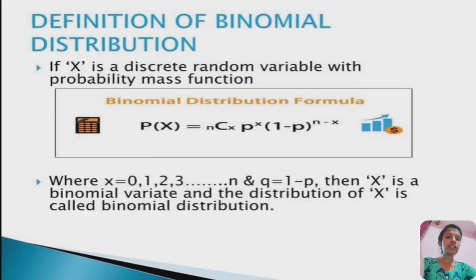If x is a discrete random variable with probability mass function, the binomial distribution formula is P(x) = nCx p^x (1 - p), which is q, to the power n minus x, where x is 0, 1, 2, 3, 4 and q is 1 minus p. Then x is a binomial variate and the distribution of x is called binomial distribution.